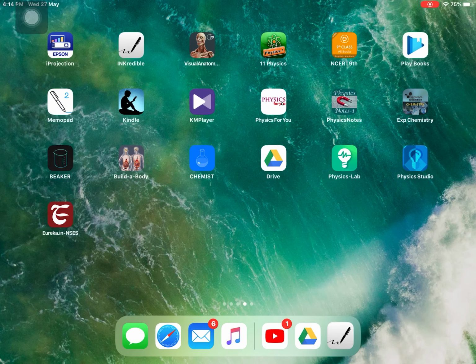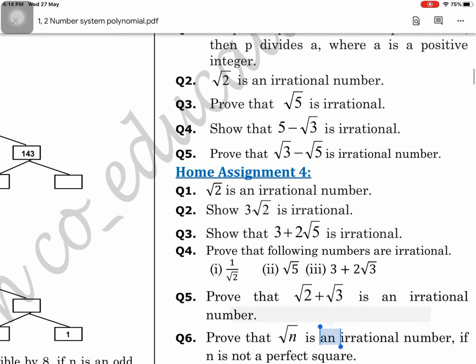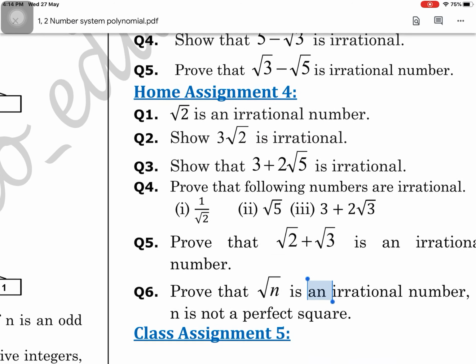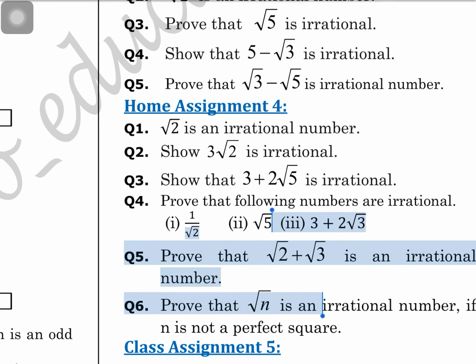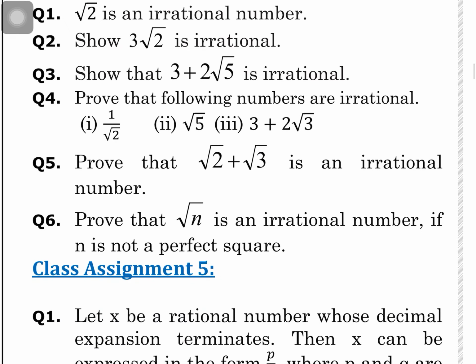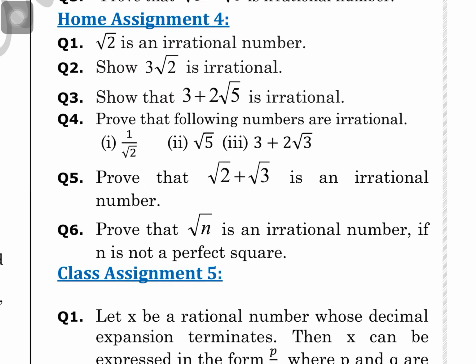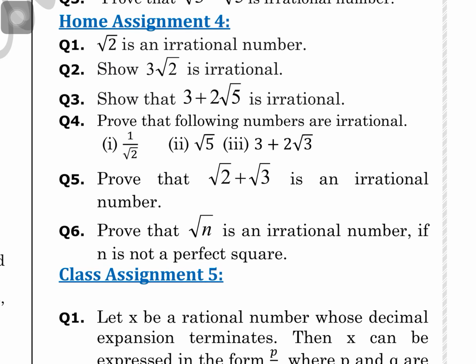Okay, guys, I think you have seen that the number of steps is common here. Similarly, see the home assignment: root 2 is irrational, I think we can prove it here. The third question can also be done. Second, 3 root 2 is irrational, so that 3 plus 2 root 2 is irrational. Prove the irrationality given here. Question number 5 is also the same: prove that root n is an irrational number if n is not a perfect square. Non-perfect square means it can be a prime, it can be a composite, right, guys? I hope you can solve this question. From the examination point of view, question number 3 and question number 5 are important. So 3rd and 5th, I just told you the method today.